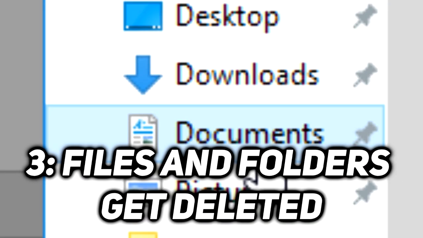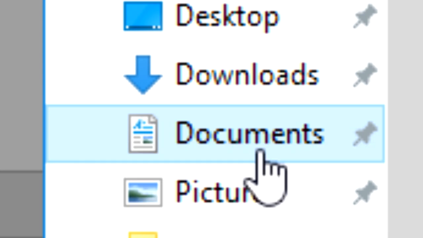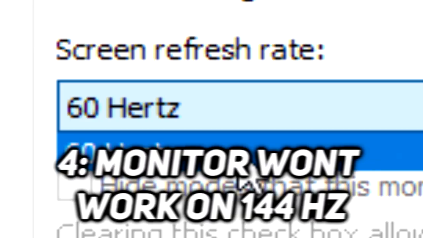Also, files and folders get deleted. This is a very bad problem or bug that you can encounter. Users reported that they lost their documents and photos, music files, and other kinds of personal files, so that's a very bad problem. Also, users reported that they cannot use their monitor on 144 Hz. That's also very annoying, but I'm sure that Microsoft will deal with this problem, especially very soon. But until then, check the article from the description because that can help you a lot.